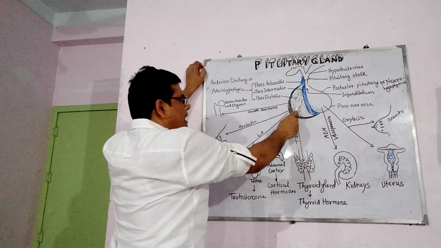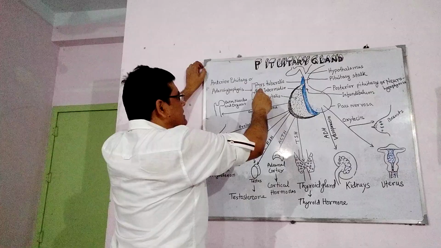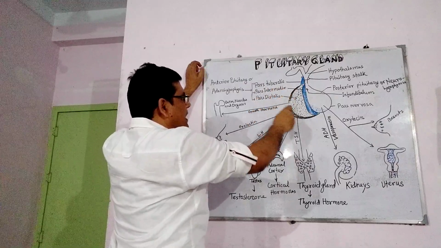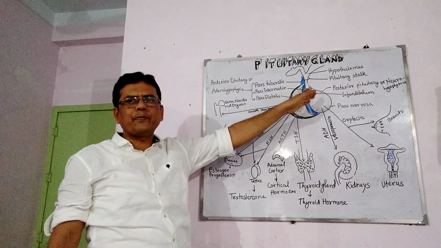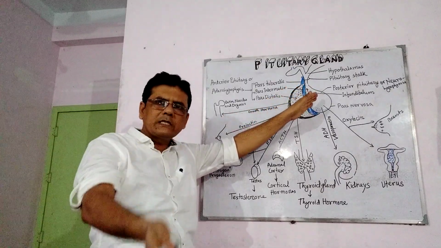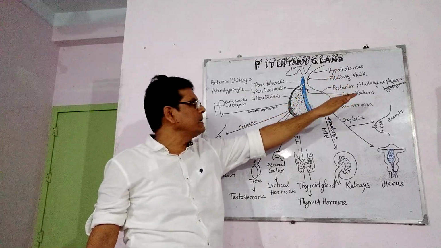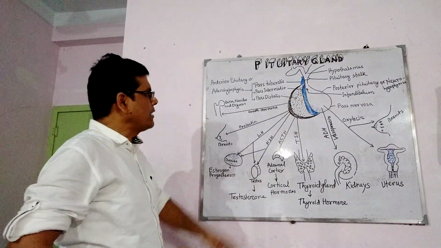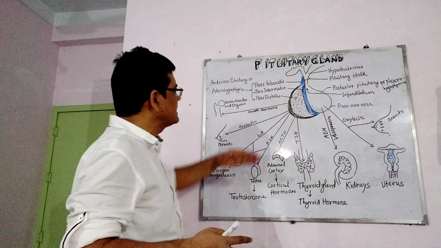The adenohypophysis is divided into three parts: pars tuberalis, pars intermedia and pars distalis. The neurohypophysis, that means the posterior pituitary, is also divided into pars nervosa and infundibulum.